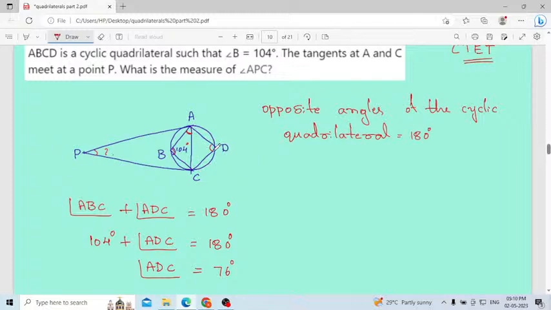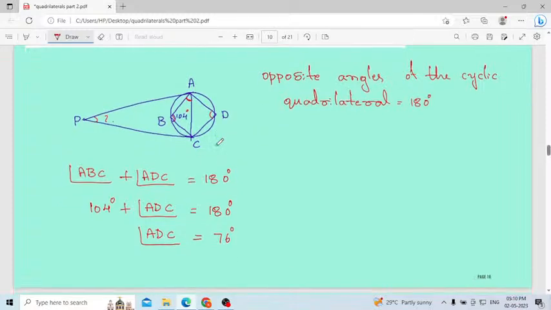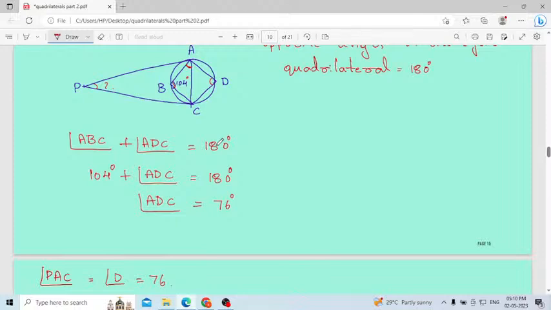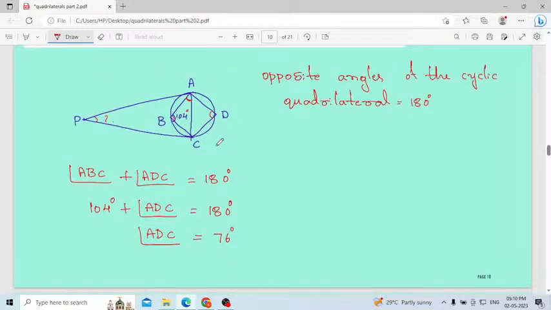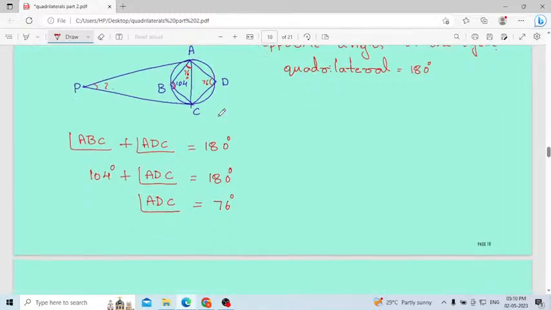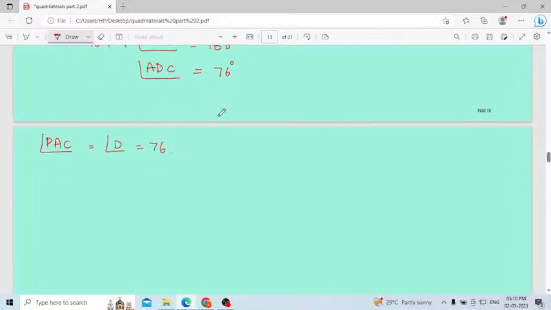This angle will be this angle. Then both the angles will be the same. This angle PAC is 76, this angle ADC is 76. Only this angle, not full A. Why are these two equal? What is the reason? I will write it here.